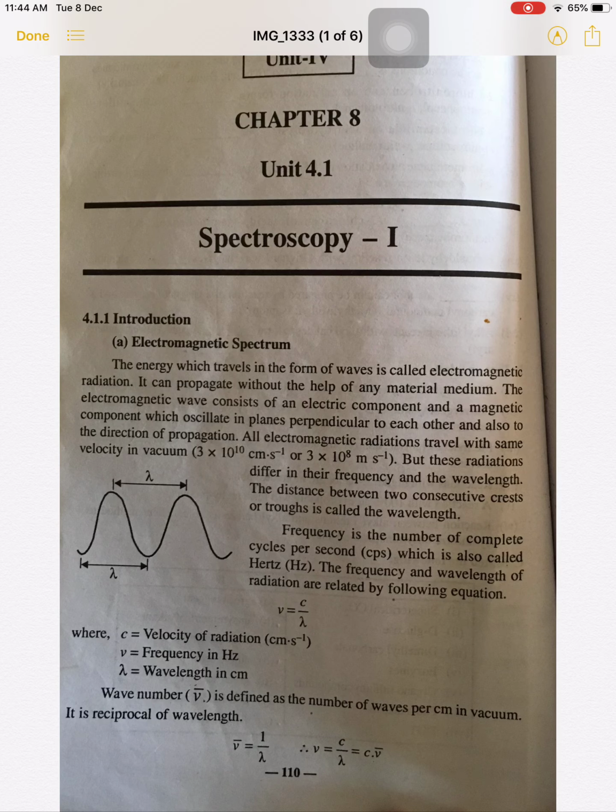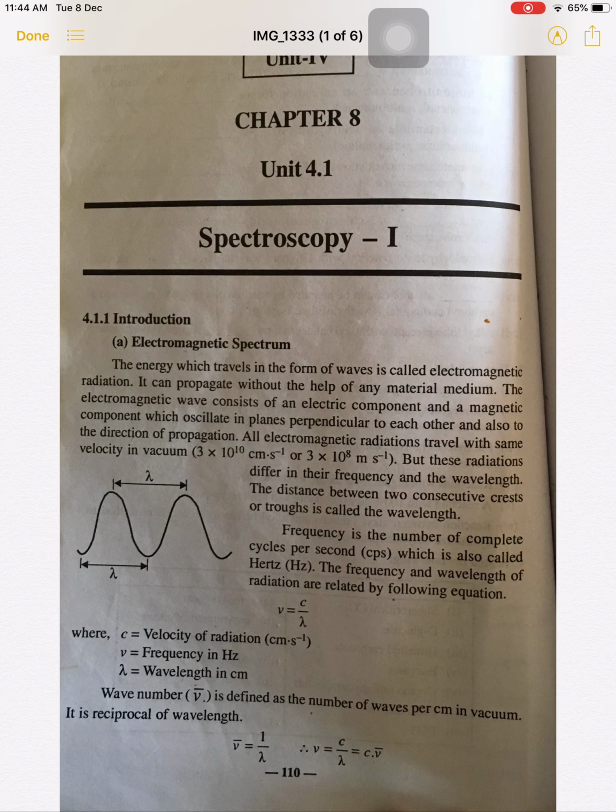Now what is meant by electromagnetic radiation? The energy which travels in the form of waves is called electromagnetic radiation. It can propagate without the help of any material medium. The electromagnetic wave consists of an electric component and a magnetic component which oscillate in planes perpendicular to each other.